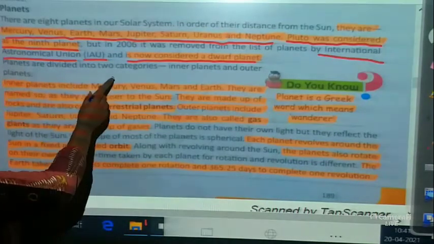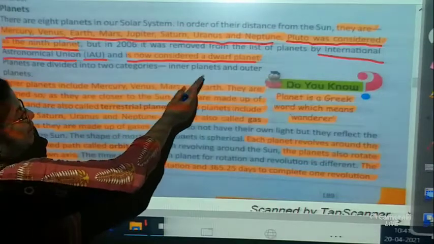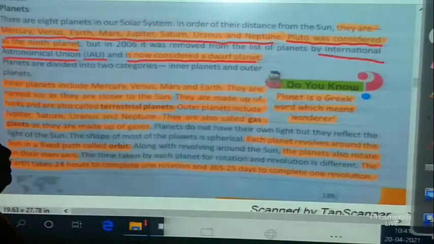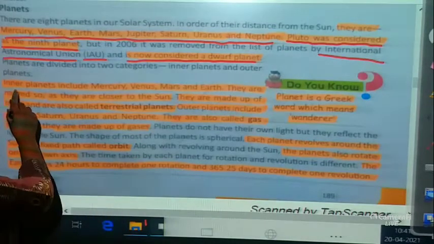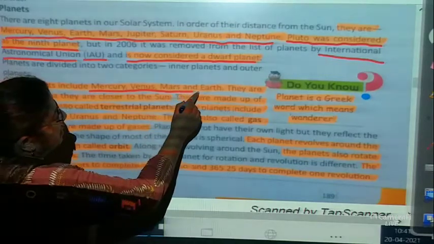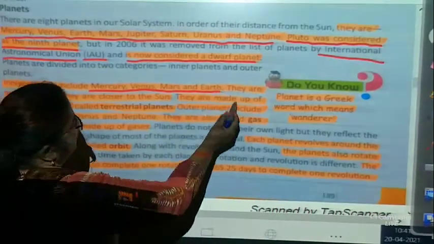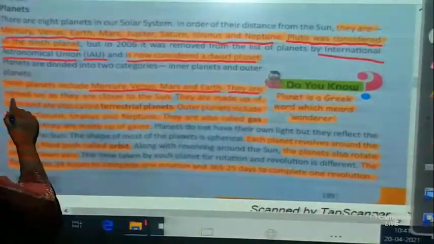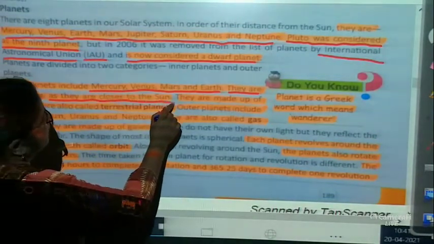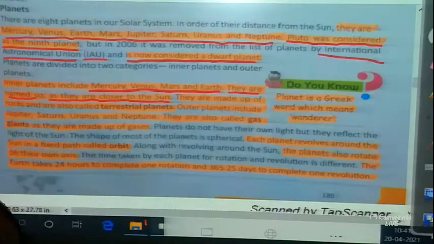Planets are divided into 2 categories, inner planets and outer planets. Now let us see what the inner planets are. Inner planets include Mercury, Venus, Earth and Mars. They are named so because they are closer to the Sun.